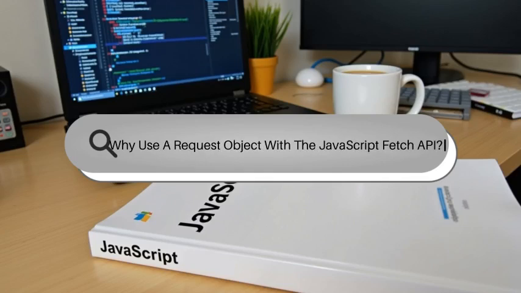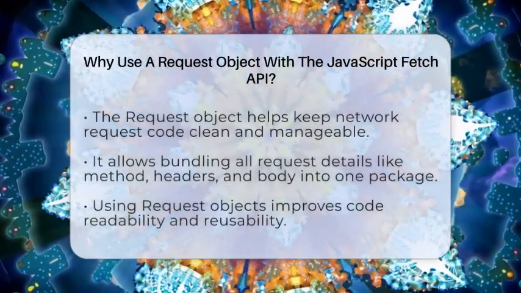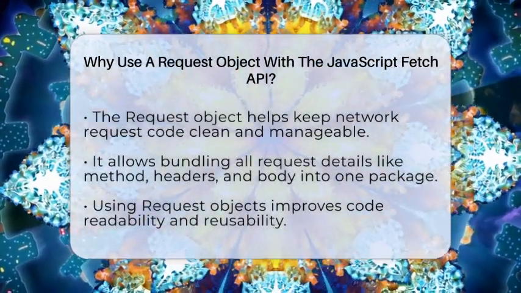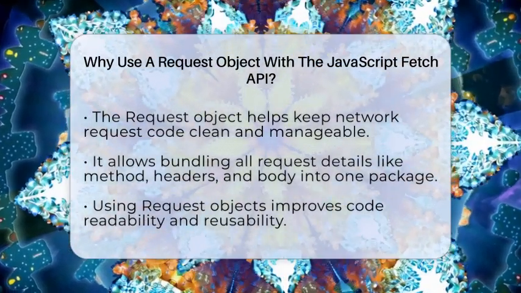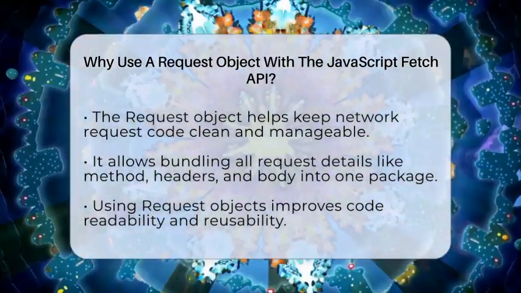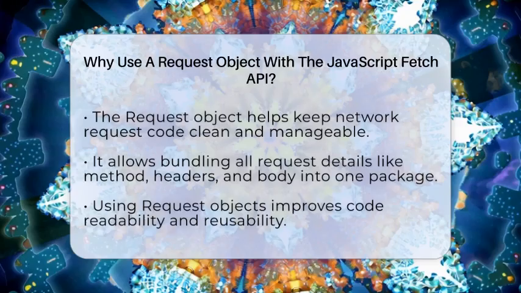Why use a request object with the JavaScript Fetch API? Imagine you're trying to send a message to a web server, but you want to do it in a way that keeps your code clean and easy to manage. That's where the request object comes into play.